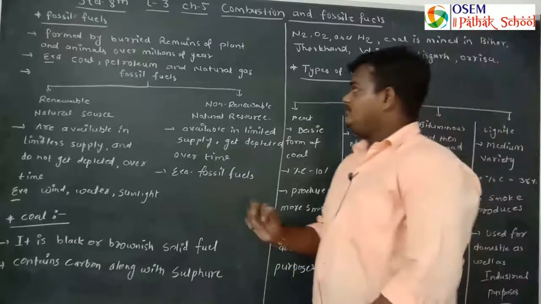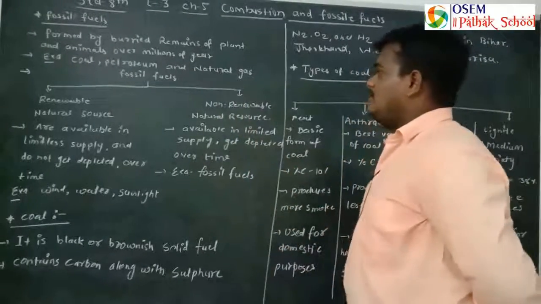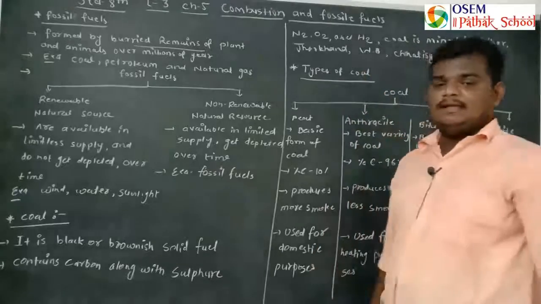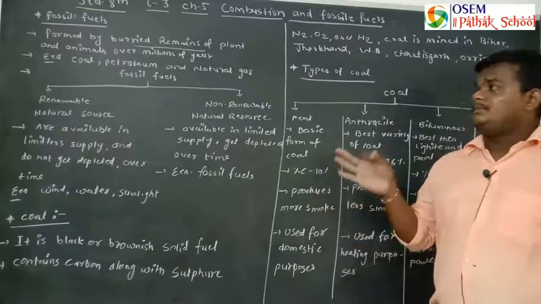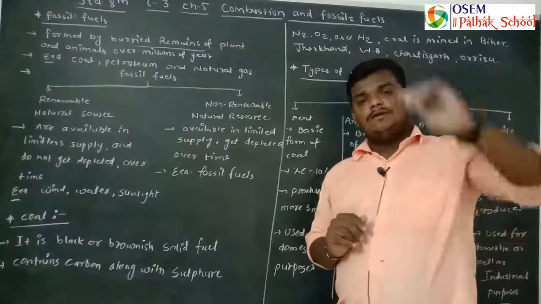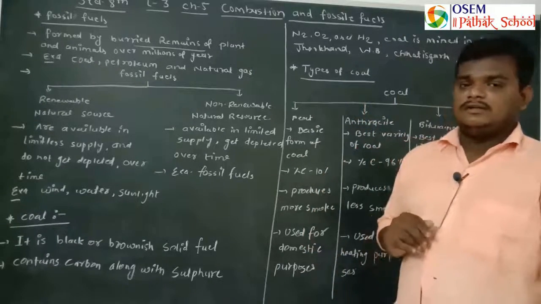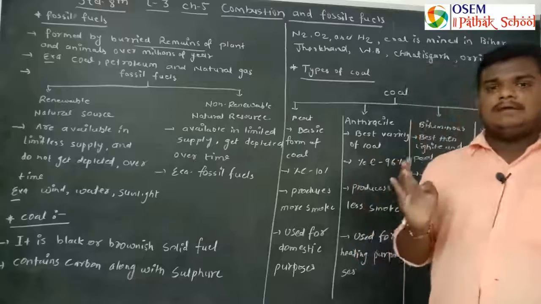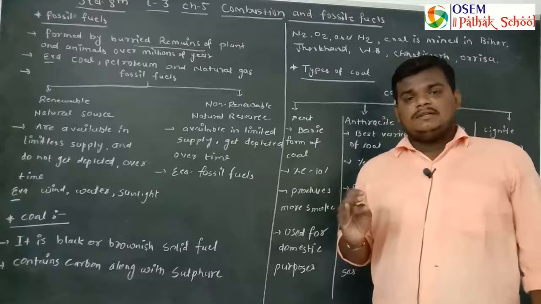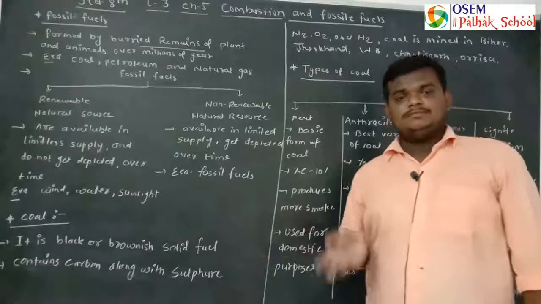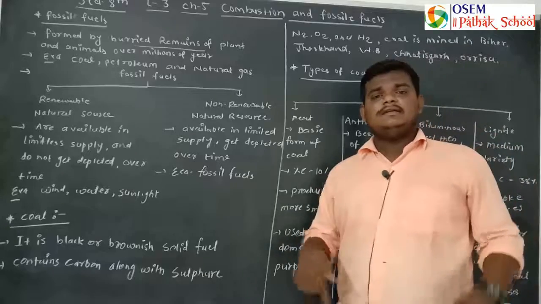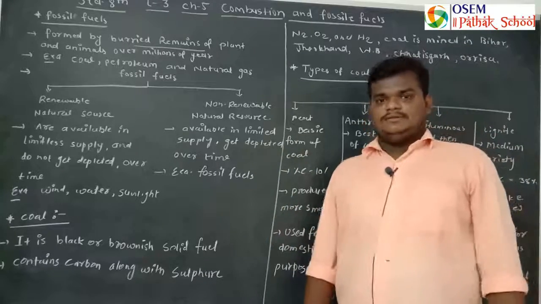Fossil fuels are formed by buried remains of plants and animals over millions of years. Millions of years ago, the animals and plants existing at that time got buried, and the buried remains got depleted inside the soil.